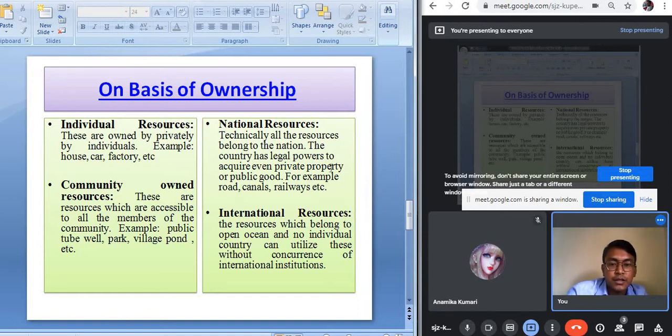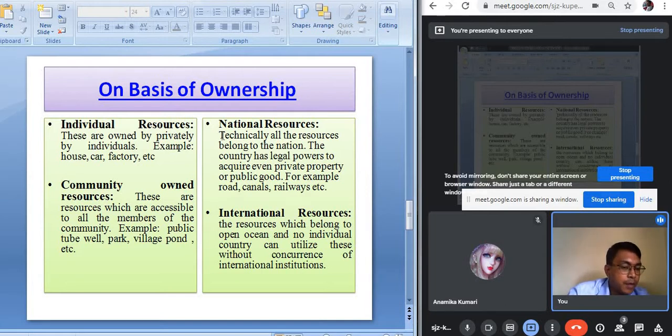The next one, national and the international resources. National resources basically include any kind of resources which lie within the territorial boundary of our country. So if you see the political map of India, whatever resources exist within the boundary of our country, they are the national resources.